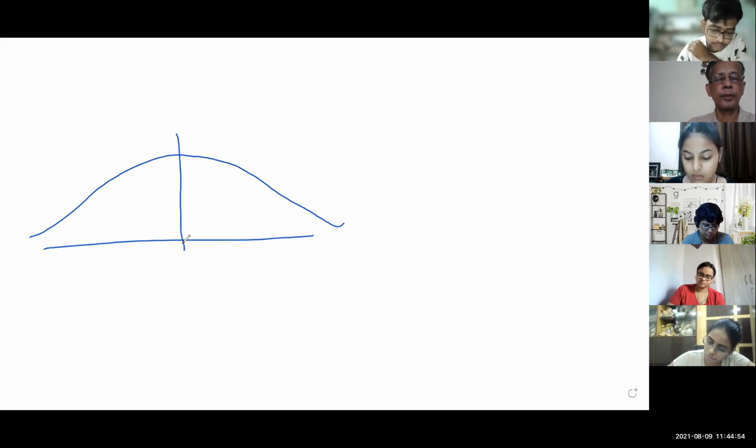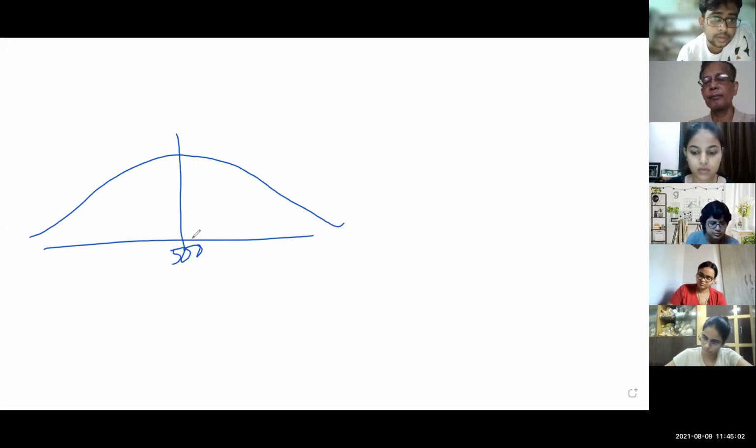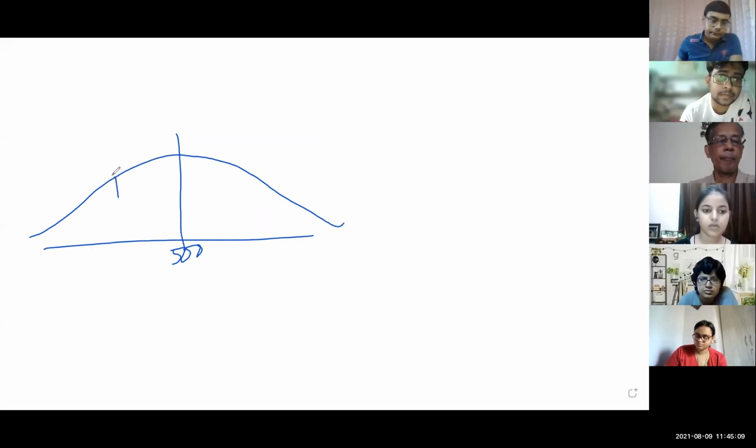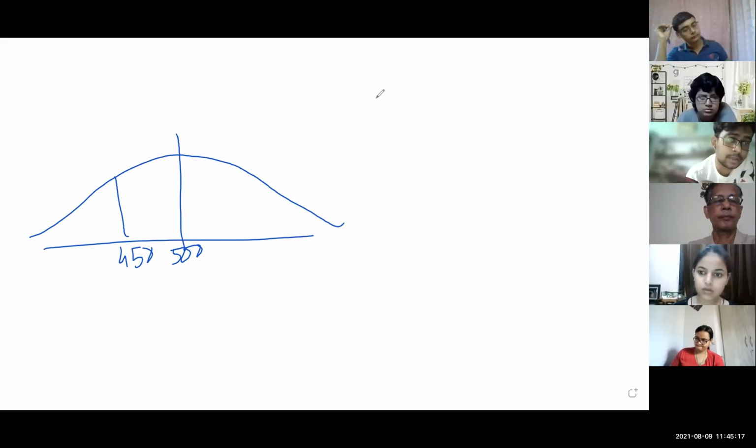Which area should we do? Sir, more than 450, left side of 500. Which area should I say? Less than 450, the left side of 450.